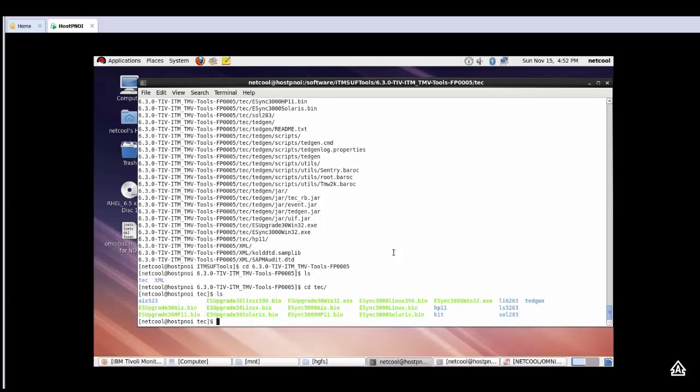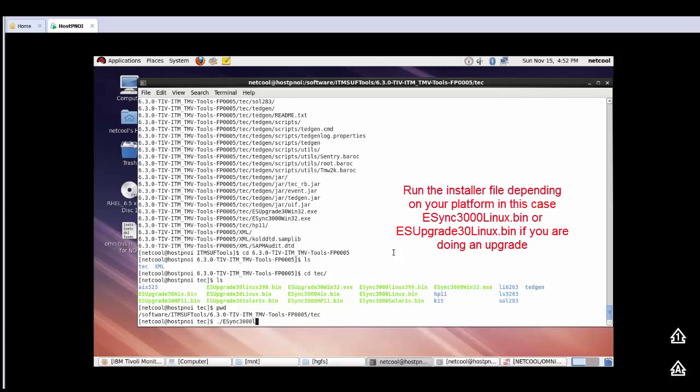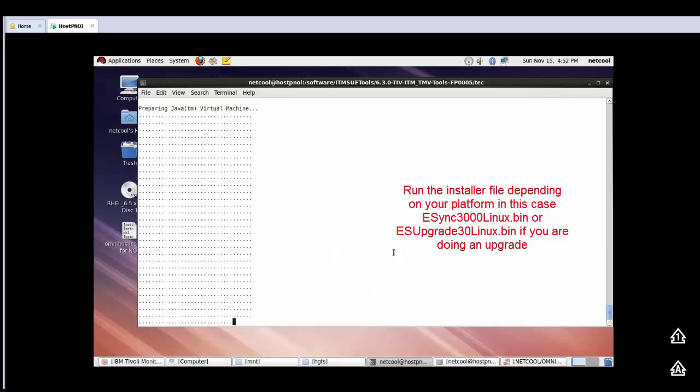Okay, so once you're in the tech directory, you untar the file. Run the installer.